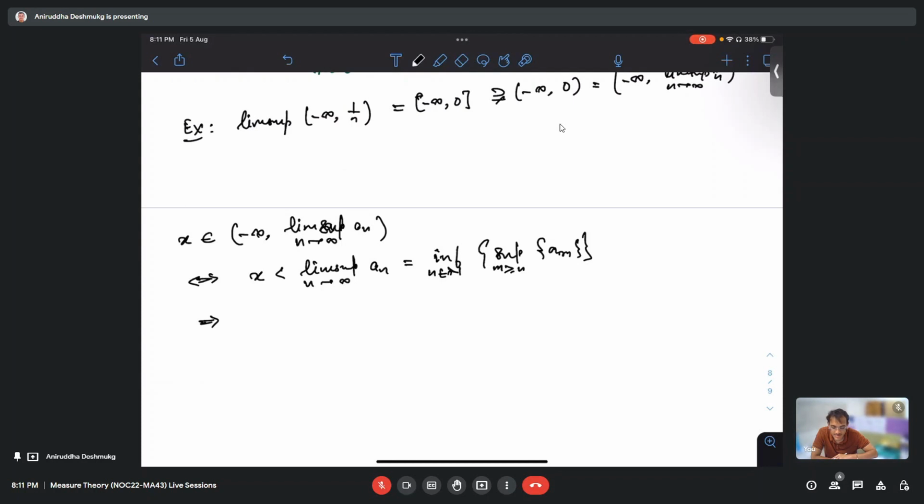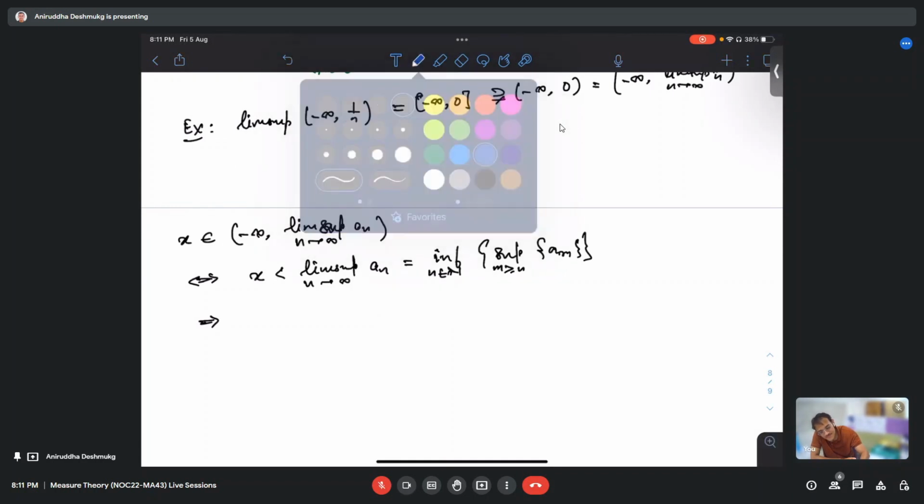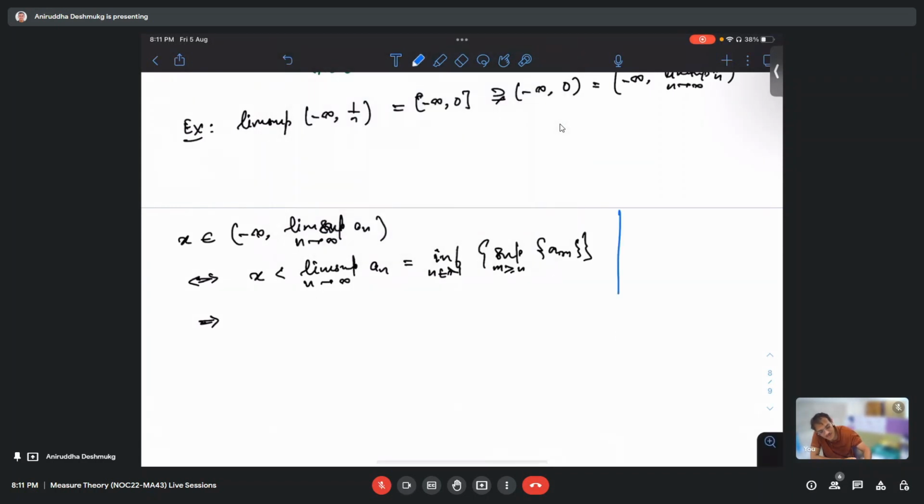See, infimum is the greatest lower bound, right? Okay. Infimum is the greatest lower bound.